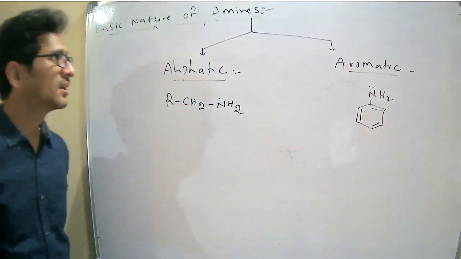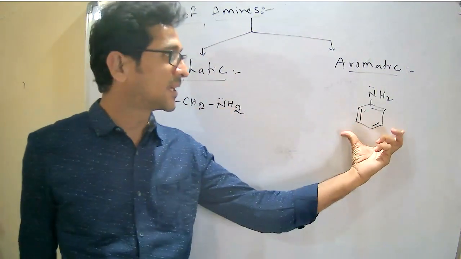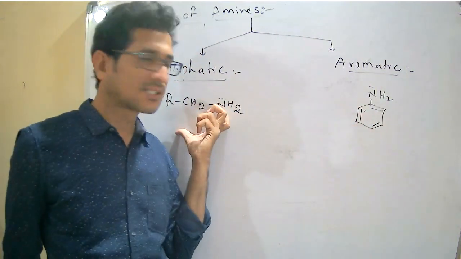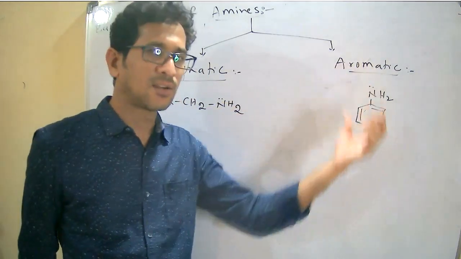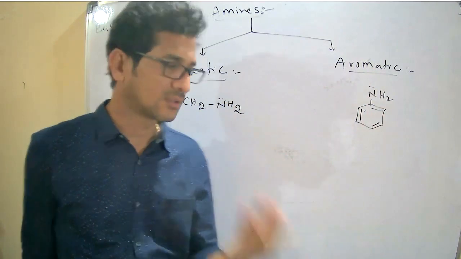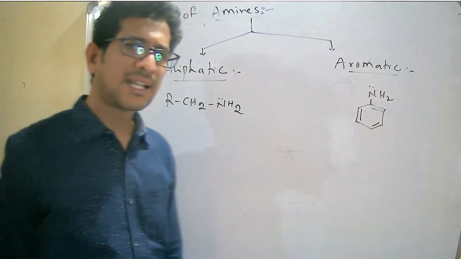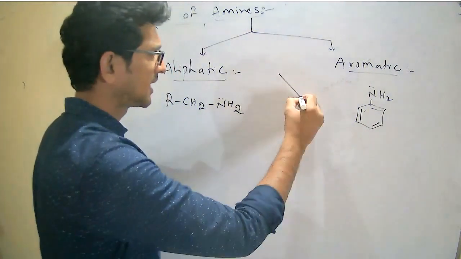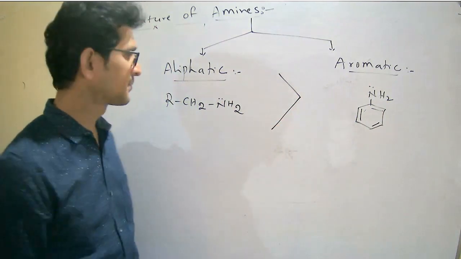Right. Amines are generally two types: aliphatic amines and aromatic amines. Without a cyclic structure, and with a cyclic structure, that is aromatic. Aromatic means delocalization by Huckel's rule. Now here, between the aliphatic and aromatic amines, the aliphatic amines are always more basic in nature than aromatic amines, because